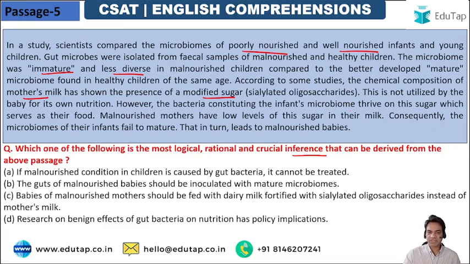The microbiomes in the baby's gut thrive on this modified sugar, which we call sialylated oligosaccharides, and it serves as their food. So this is healthy for the microbiome of a child. Malnourished mothers have low levels of this sugar in their milk.